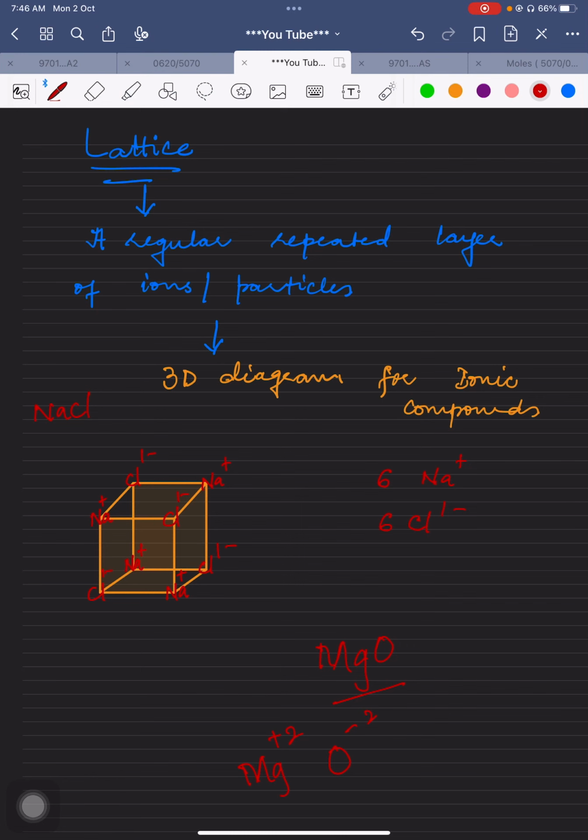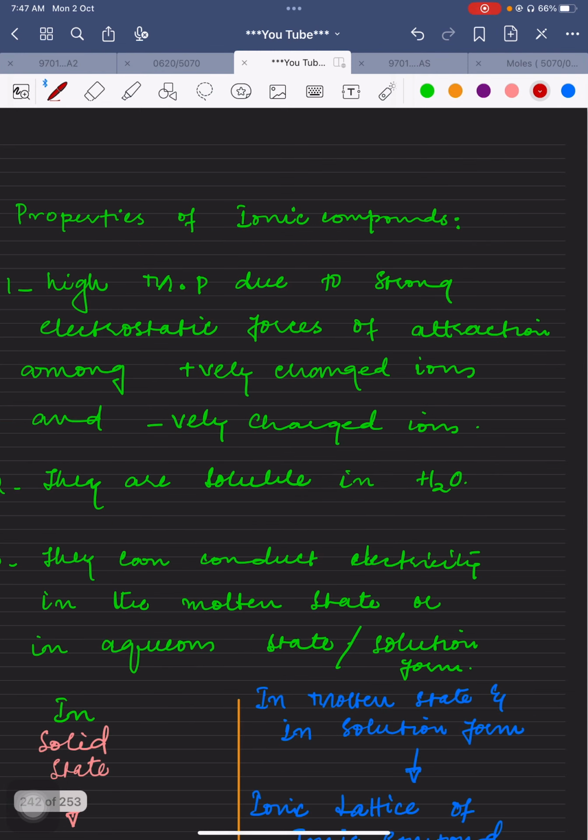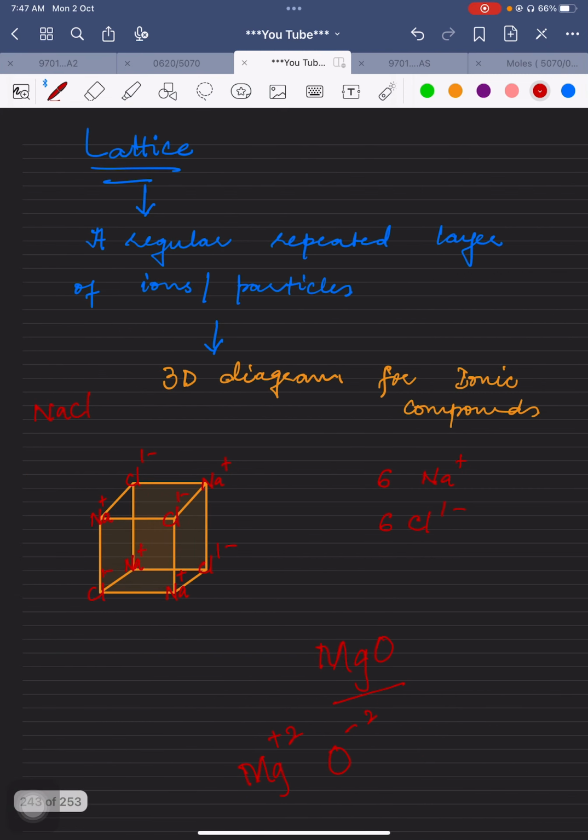So in today's lecture, we have studied the physical properties of ionic compounds, how to draw the lattice structure of ionic compounds, as well as the definition of a lattice. In the next class, I am going to discuss the next type of bonding, which is called covalent bonding.